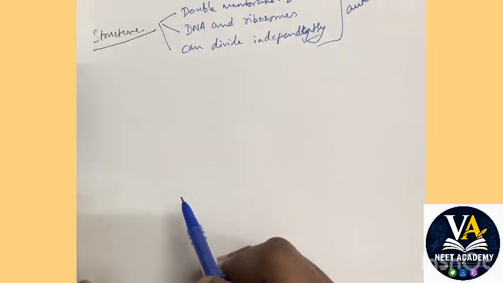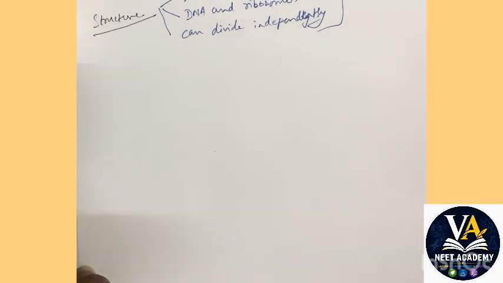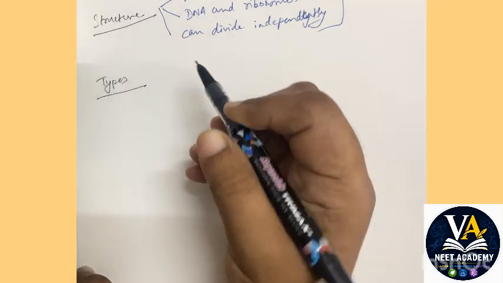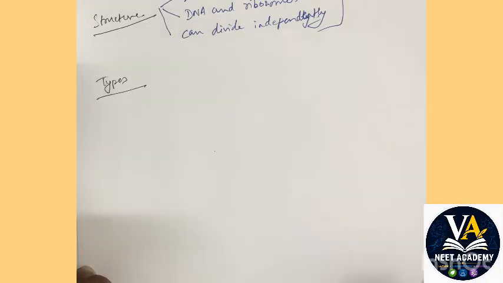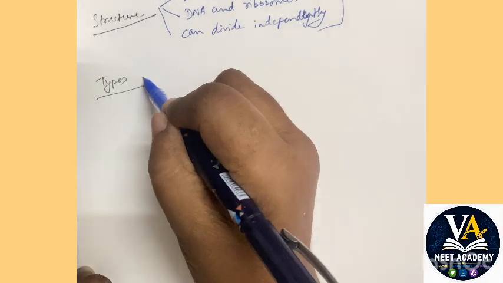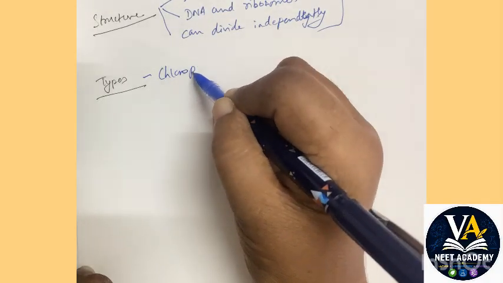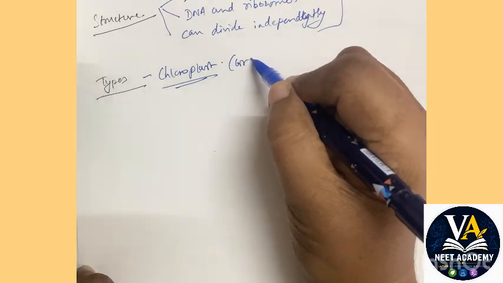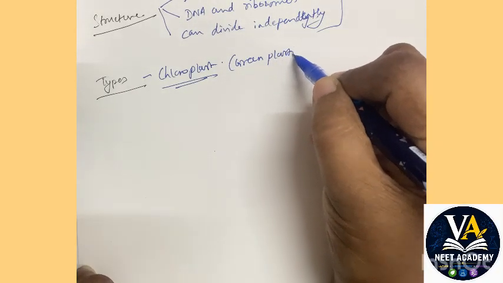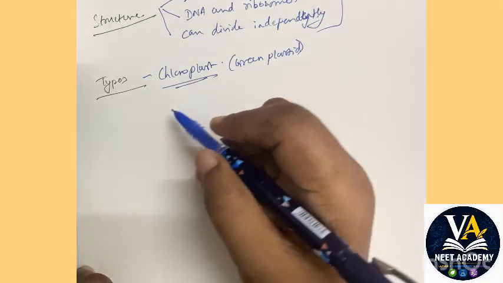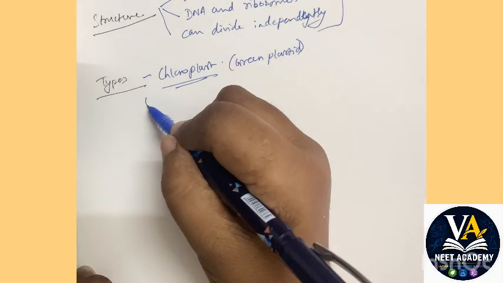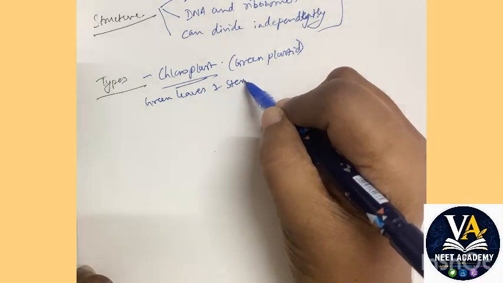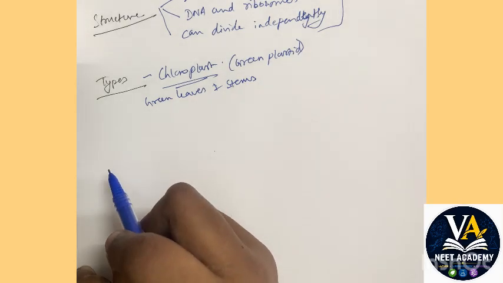Okay, so there are three types of plastids. We will see each one by one. Types of plastids. There are three types of plastid. First one, let us talk about chloroplast. The first type is chloroplast. Now this chloroplast is a green color plastid, and you can see them in green leaves and green stems.